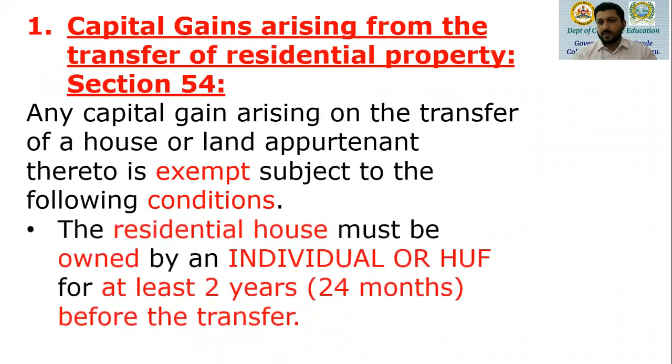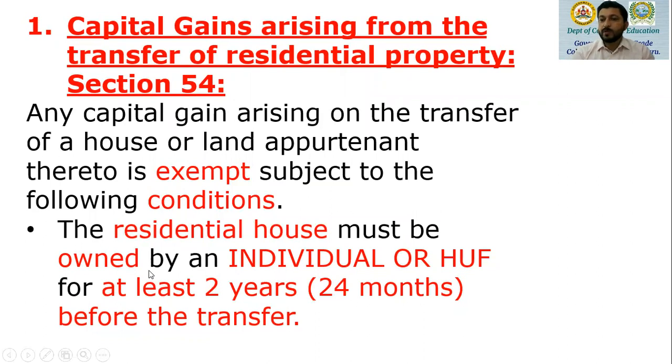to the following conditions. First condition is the residential house must be owned by an individual or HUF. Section 54 exemption is not available to a firm. It's not available to a cooperative society. It is not available even to a company. So this exemption under section 54 is available only for an individual or HUF.